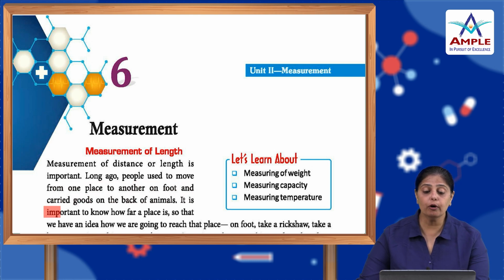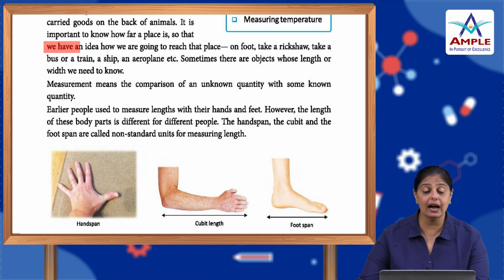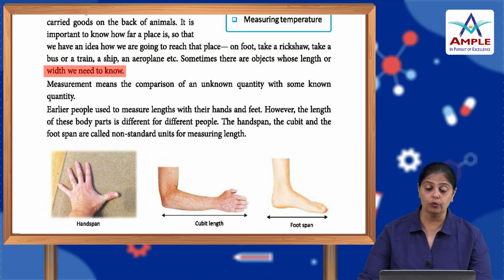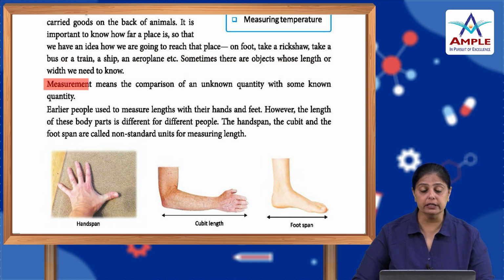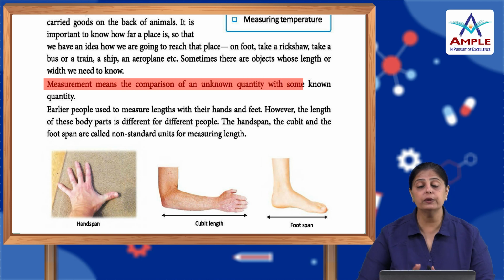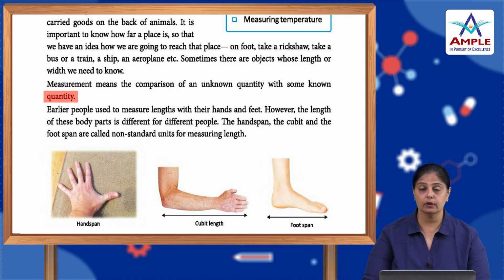It is important to know how far a place is so that we have an idea how we are going to reach that place, on foot, by rickshaw, by bus or by train, a ship, an aeroplane, etc. Sometimes there are objects whose length or width we need to know. So measurement means the comparison of an unknown quantity with some known quantity.